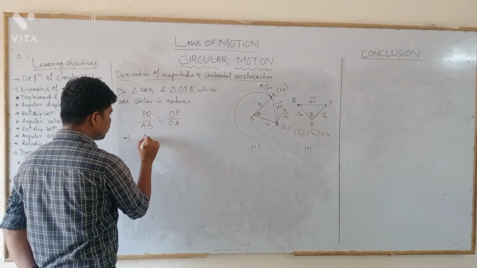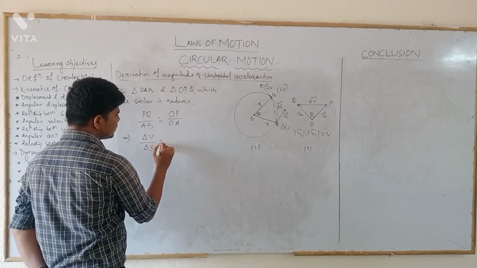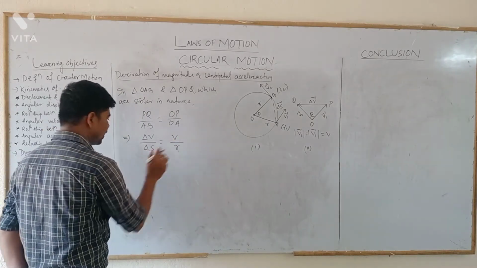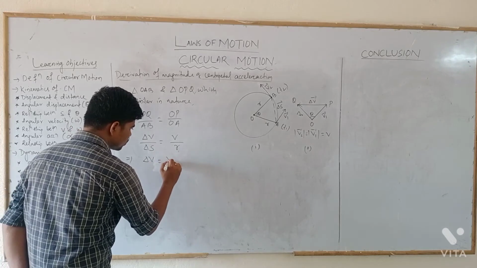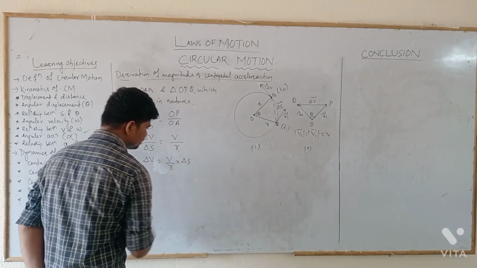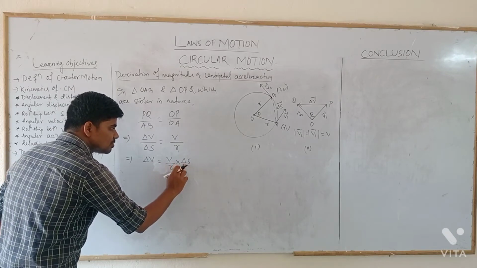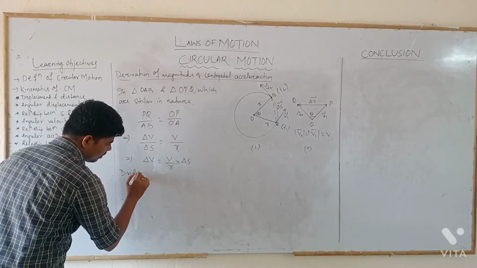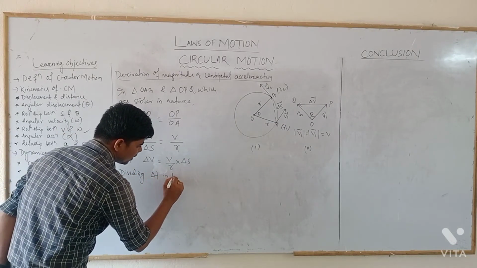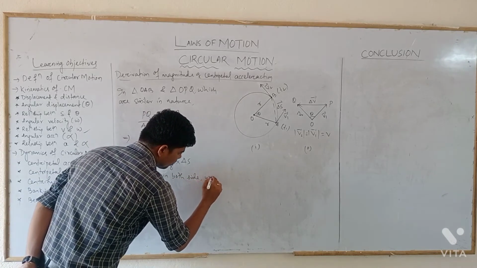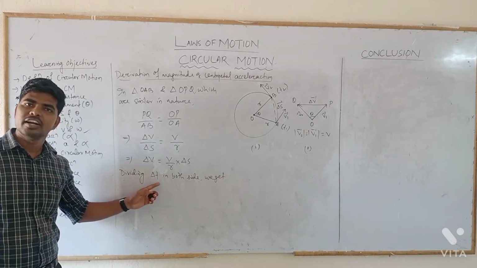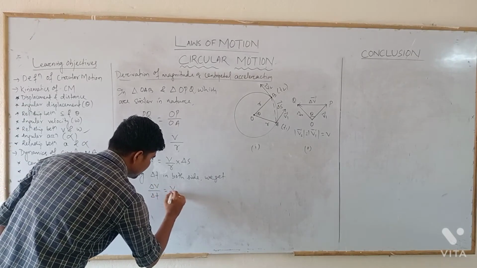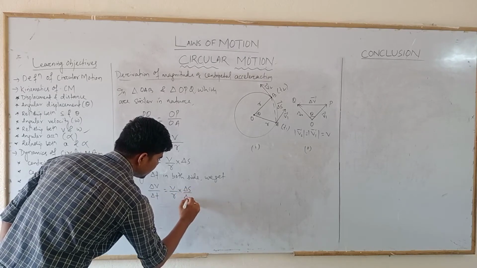Replacing their values, PQ will be equal to delta V, AB will be equal to delta S, OP will be equal to V, and OA is equal to R. Multiplying delta S on the right hand side, we get delta V equals V by R into delta S. For this change in velocity and change in displacement, the same time interval delta T has occurred. So dividing delta T on both sides, we get delta V by delta T equals V by R into delta S by delta T.